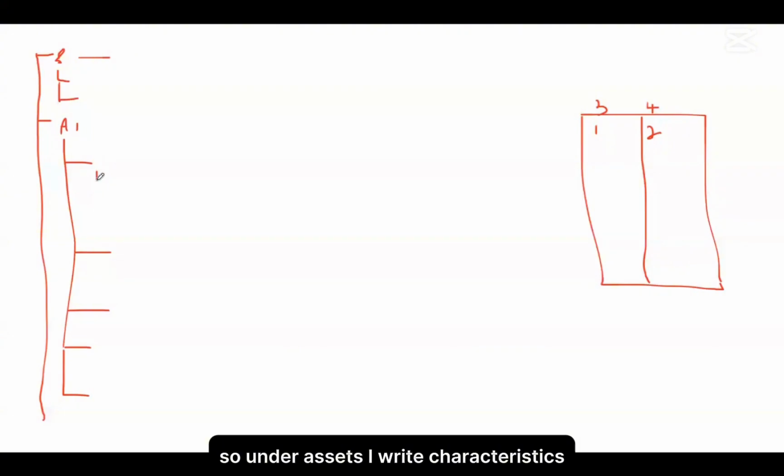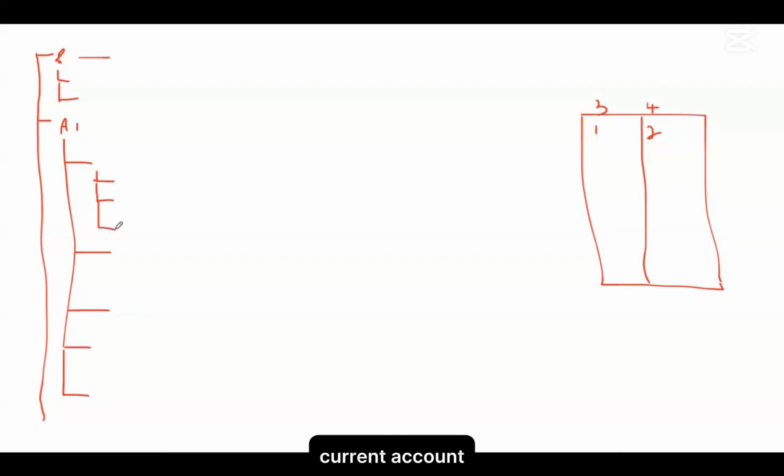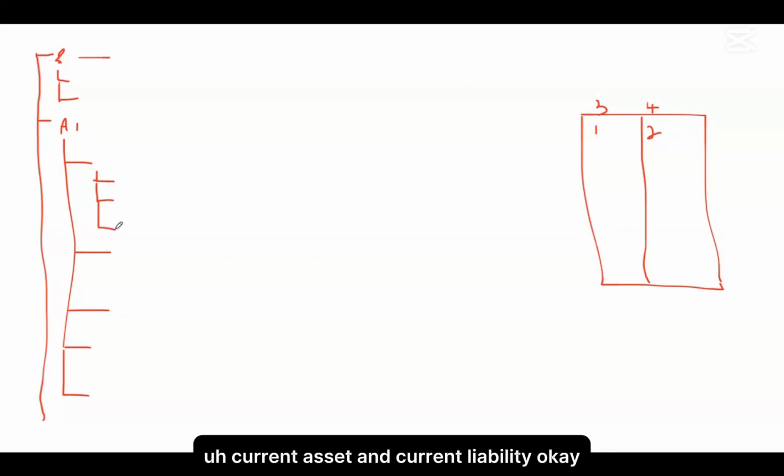Under assets, firstly I write the definition, then the characteristics, and then current asset and non-current asset. Then I have liabilities.